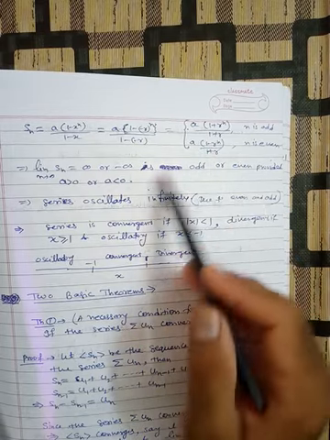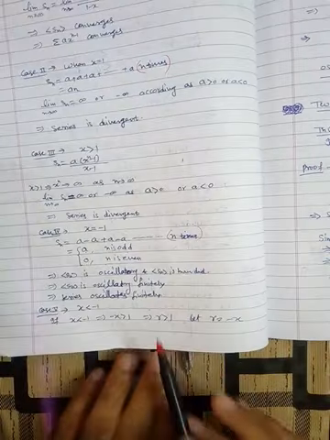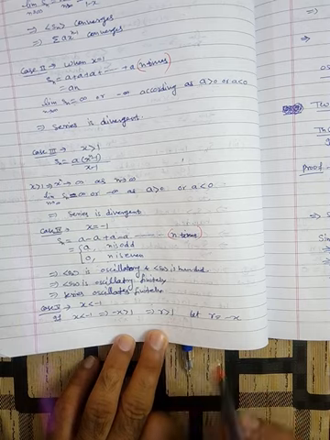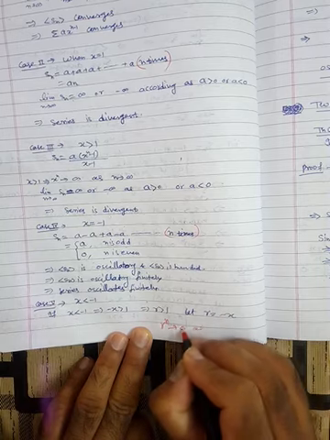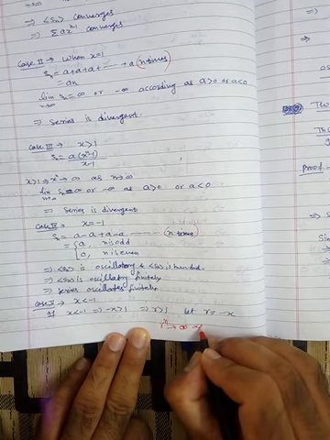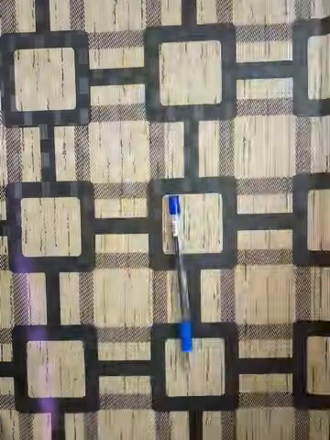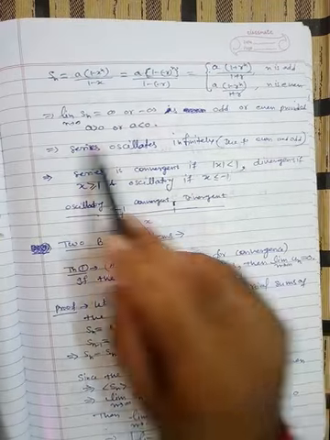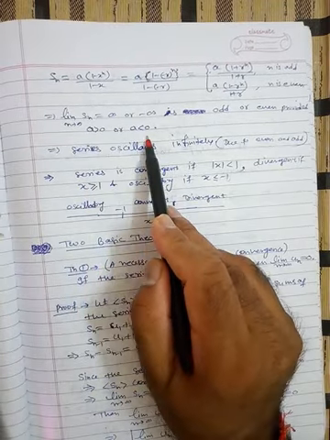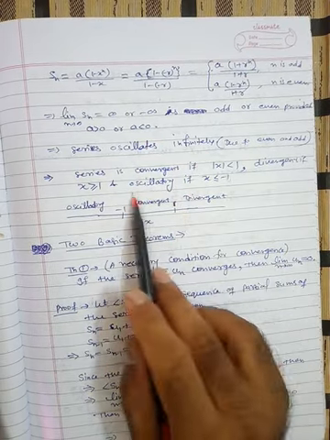Now taking n tending to infinity, since r is greater than 1, r raised to the power n tends to infinity as n tends to infinity. So this sum will be either infinite or minus infinite depending upon a. If a is positive, infinite. If a is negative, minus infinite. That's why it oscillates infinitely and hence is oscillatory.